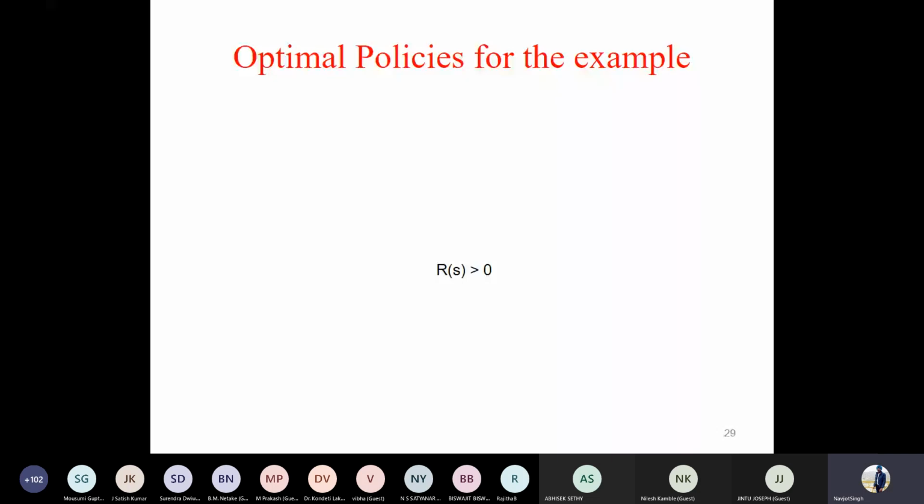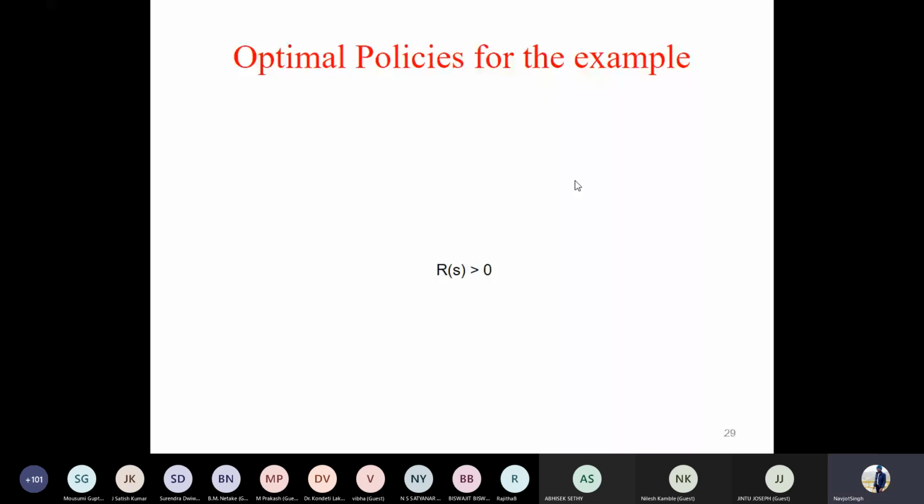Okay, so let's understand this thing. I'm on a given state. Our objective is to reach the goal state. If I'm getting a positive reward, what is the action I should take? The overall objective is to increase the reward, increase the utility.